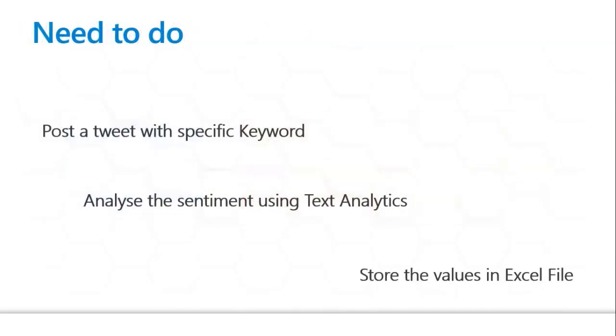So here I start my demo. What I want to do now is, whenever I post a tweet with a specific keyword, I apply the Text Analytics API to the tweet, get the insight information, and then post it into an Excel file. So this is what we are going to do now. Whenever we tweet a specific keyword, the keyword is mentioned like a hashtag.